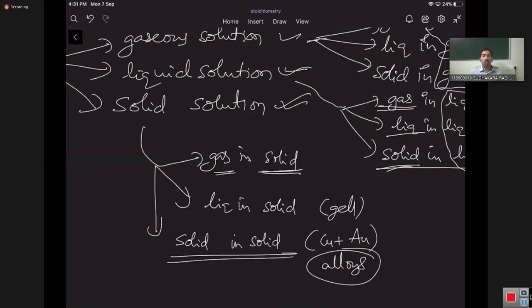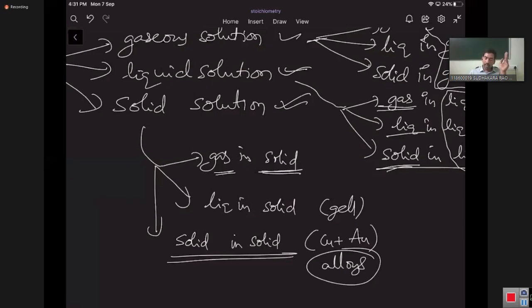Generally everyone thinks that solution means only some liquid phase substance. Please take that out of your mind. Liquid phase solutions are only one type of solution. Solution means a homogeneous mixture, that's it.